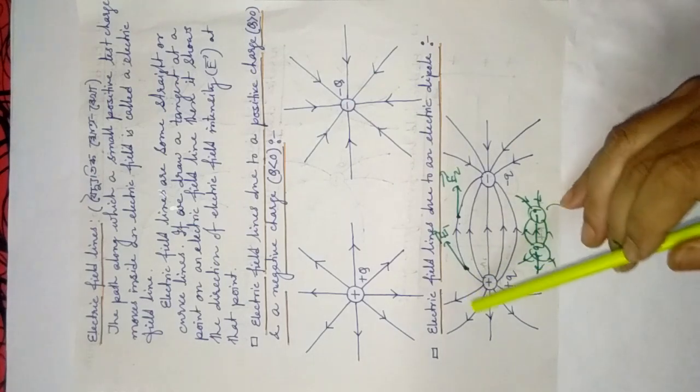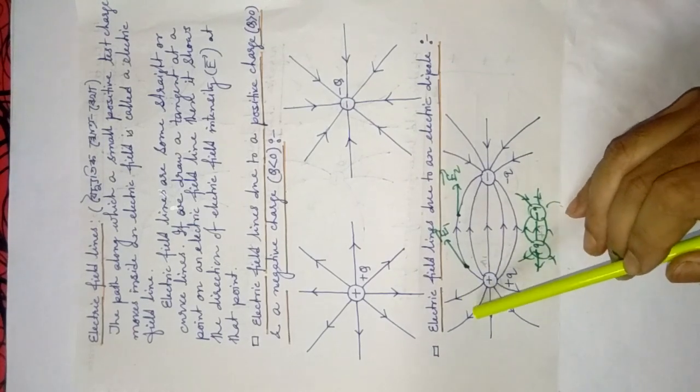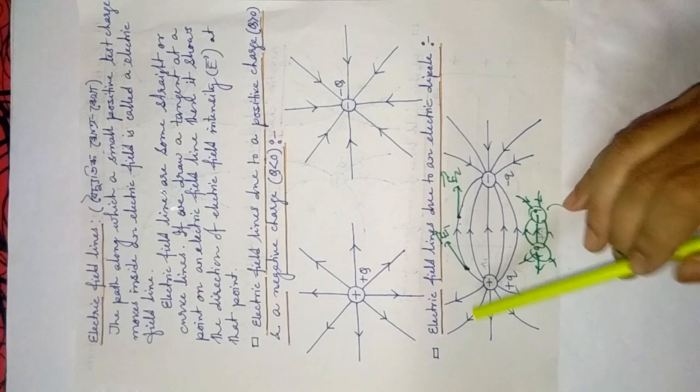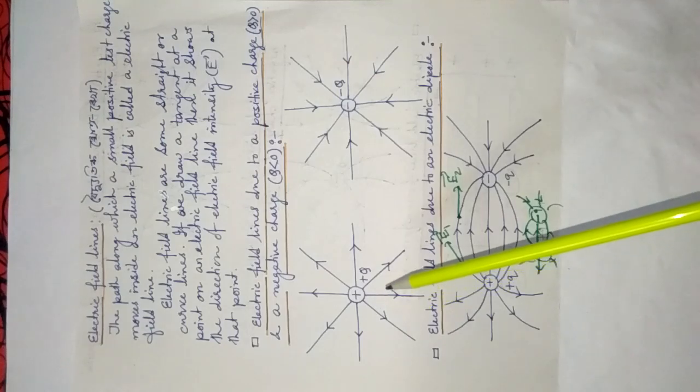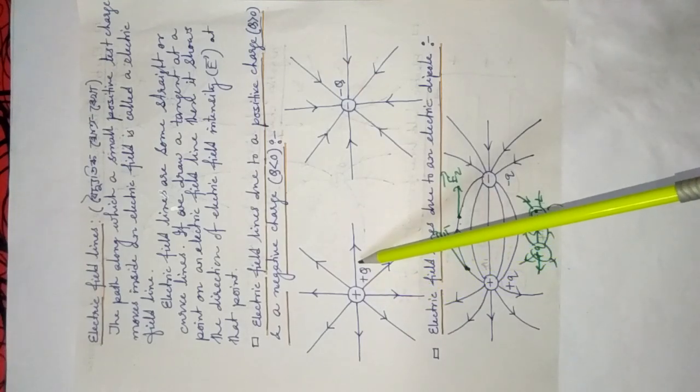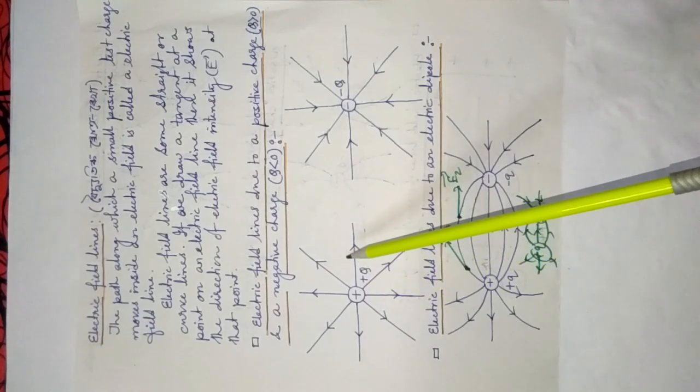And electric field lines always exert lateral pressure. That's why they never intersect each other. All these things I will discuss in the next video. Just remember, electric field lines are the path along which a test charge follows inside an electric field.